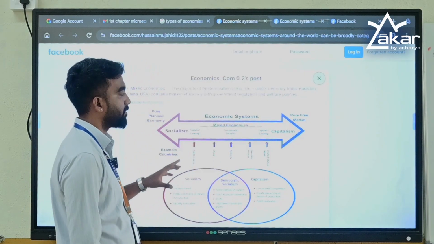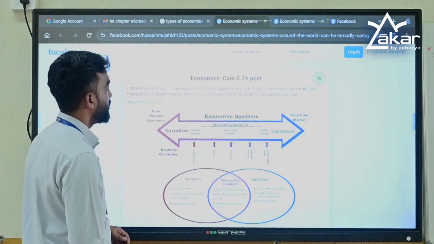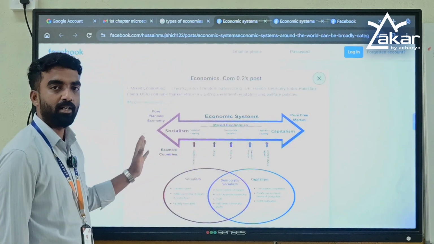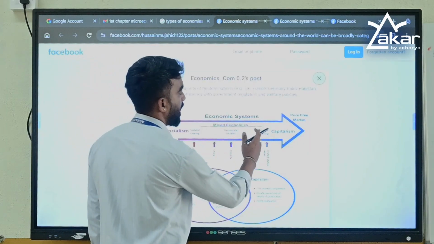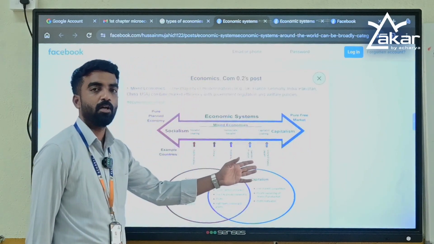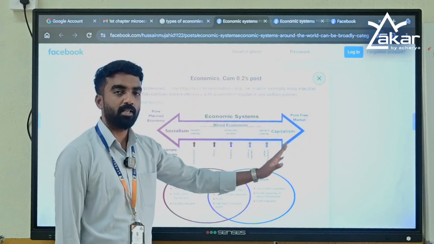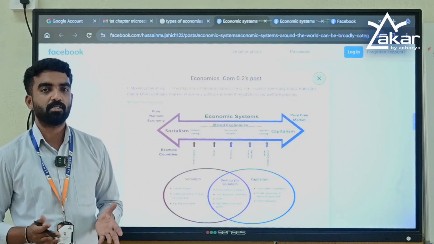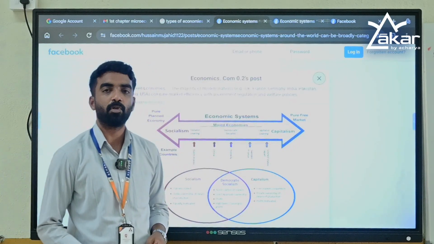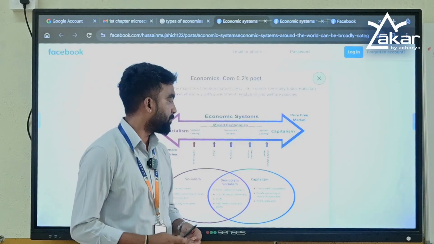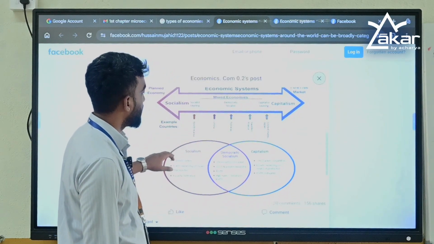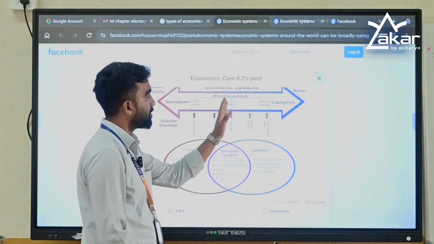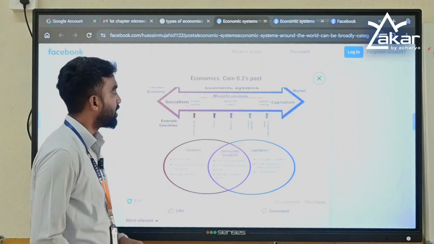You can see this graph in this diagram in which it says socialist leaning, that means centrally planned economies, or free market, capitalist leaning. Even the US or Japan are capitalist leaning, they are not extremely capitalistic countries. If it were a 100% capitalistic country, then there would be no need for a government. So what is the difference between socialism and capitalism? India is a mixed economy, which comes in the middle of this diagram.